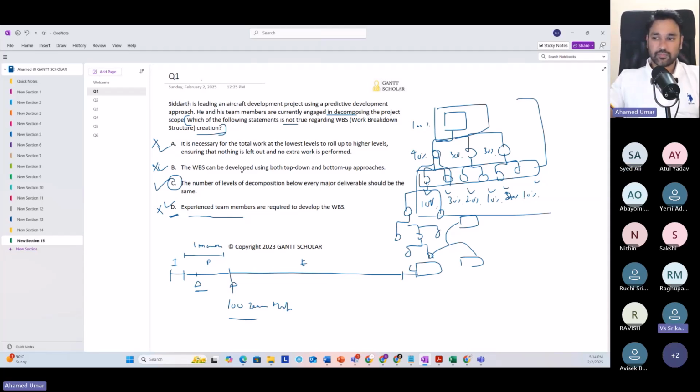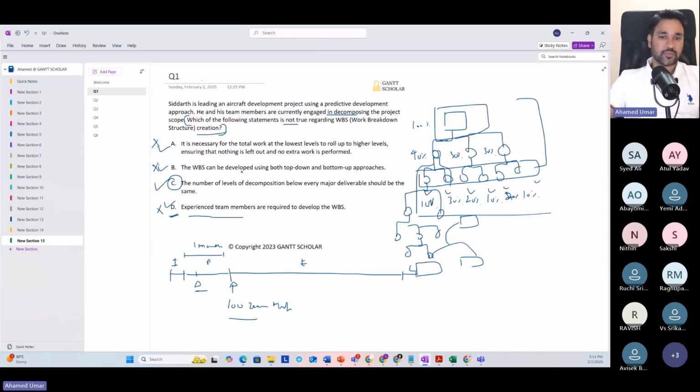See, if I say one way as a team member, and as a sponsor I say another way, at last, which way will be taken in the WBS? Well, that depends on what kind of decision we need to make. Sometimes we go for consensus driven, we go for voting.